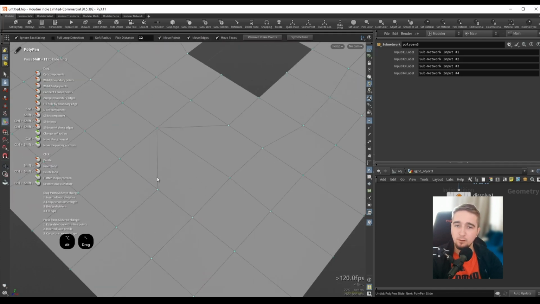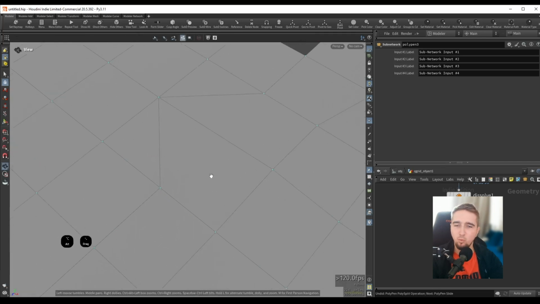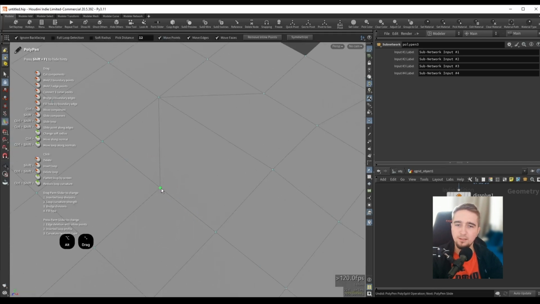So we can either choose to fuse the points by just simply click dragging the point to the next point, or I can do this. For example, if I want to connect or rather weld this point to this point, we would need a connection between them in order for this weld two edge points to work. So now I would be able to weld that. But if I don't have this connection, I can just simply hold down shift, drag this over here until it snaps, and we can see that all of these points are merged now.